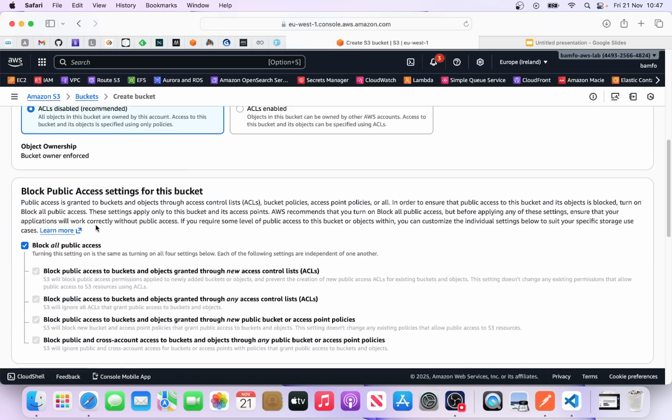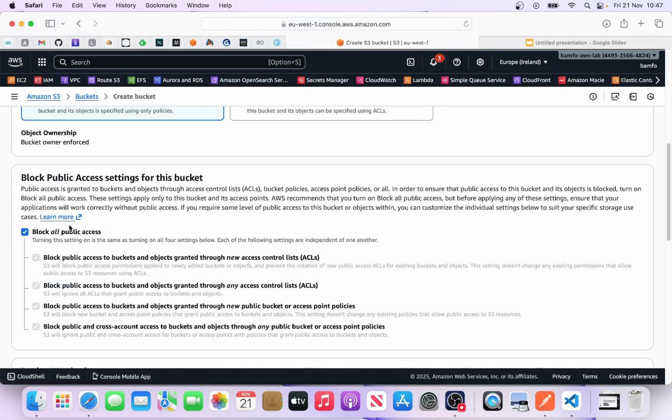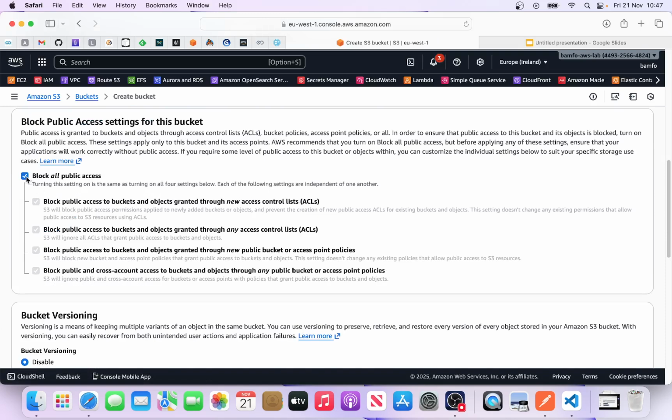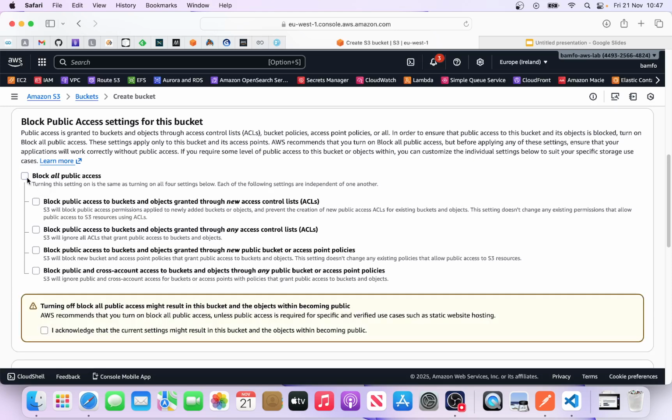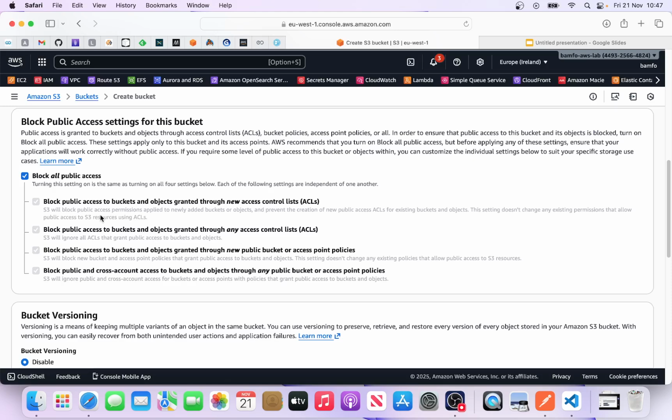The next one is block public access. Again, I've seen so many people who believe that when you uncheck this, it's like you've blocked it. Okay, this means the bucket or the content of the bucket is also blocked. So check it to say that you block it. If you want to make it public, you uncheck it, and then you acknowledge that. But for now, let's block it.